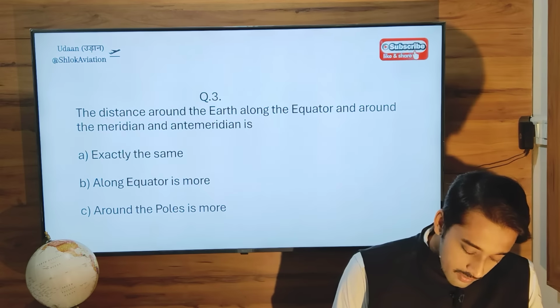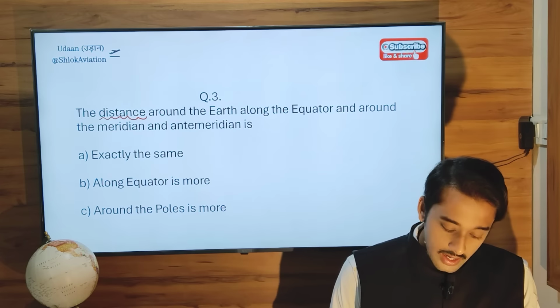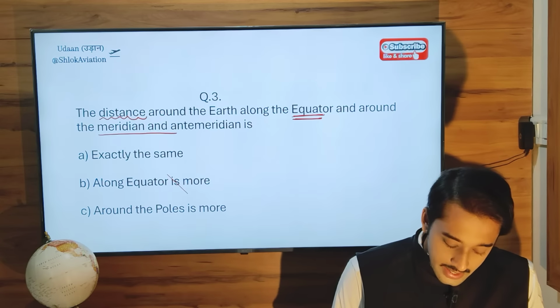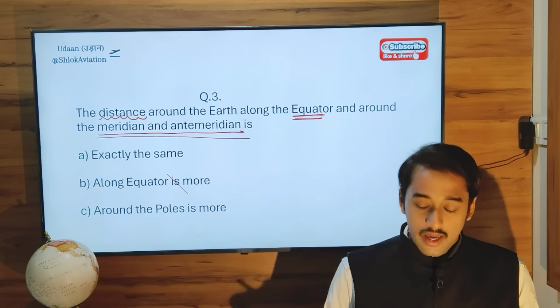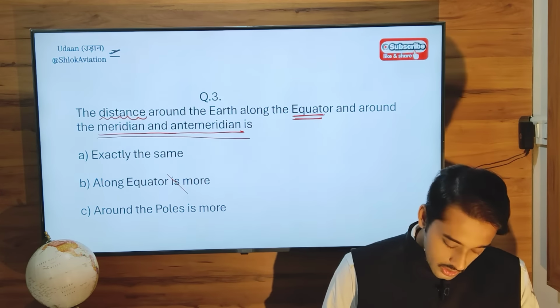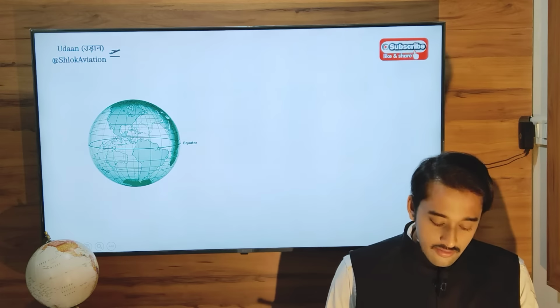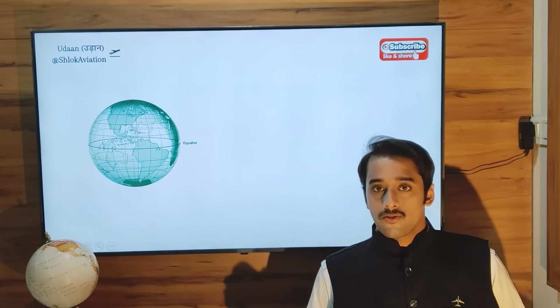Now they have asked you about the distance around the Earth, and they have given two options: the equator, and the meridian and anti-meridian together. So let's look at this. Here we have the equator. Let's look at the equator first.